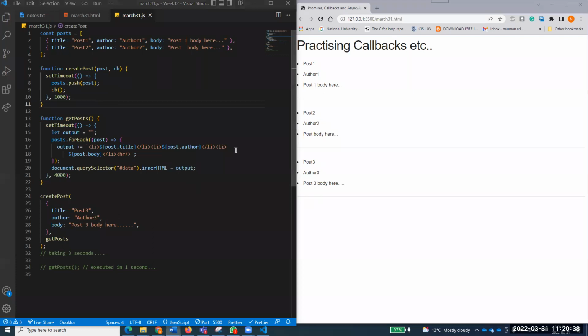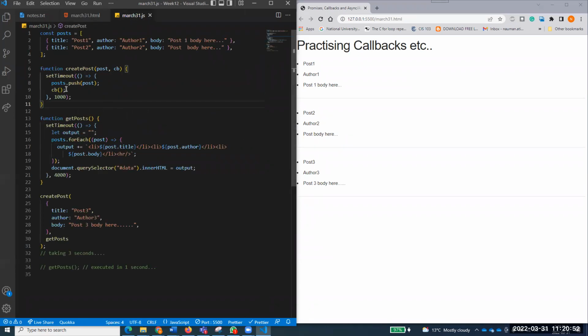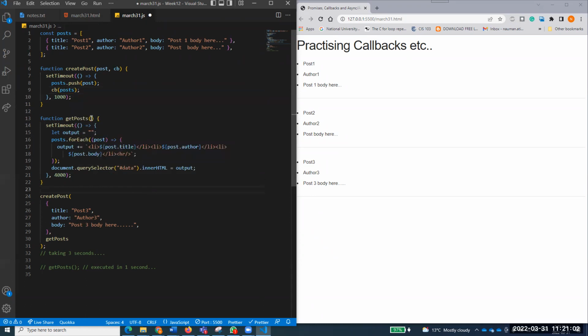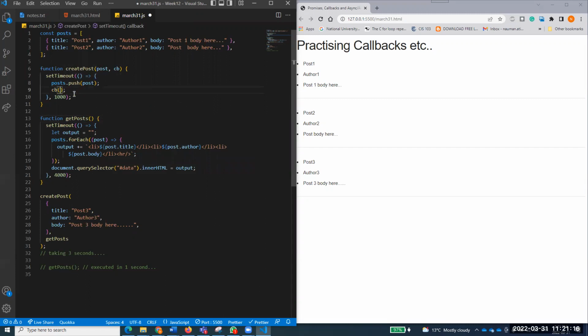You know what I mean? So this is the first example of a callback function. Will the callback accept parameters? Yeah, it can accept parameters. If you want to pass something, for example these posts, it will accept that. But again, the parameter should be defined over here. Cleve, you understand? If it is accepting something, you can pass it over here. It will accept it as x or c or whatever, and you can work with that. So that's up to you if you want to pass parameters there.